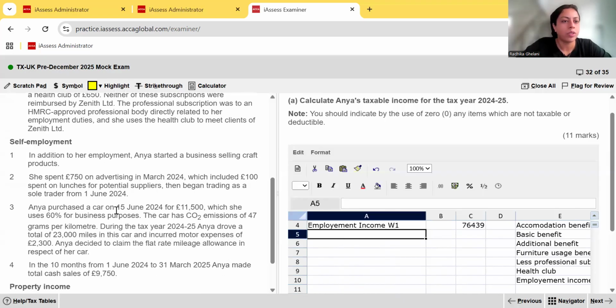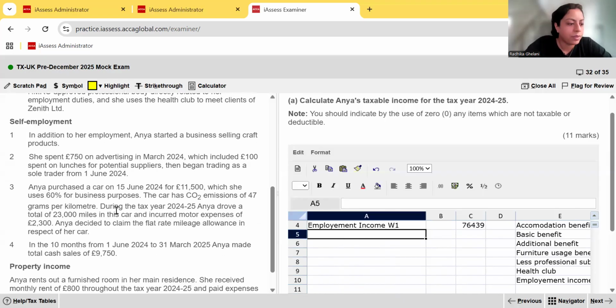In self-employment, they told us that in addition to her employment, Anya started a business selling craft products. She spent $750 on advertising in March 2024, which included £100 spent on lunches for potential suppliers, and then began trading as a sole trader from 1st June 2024.